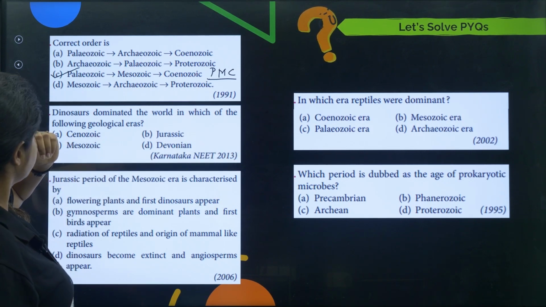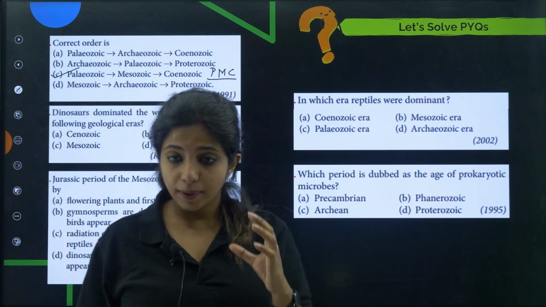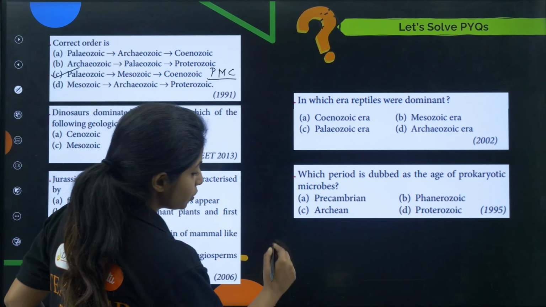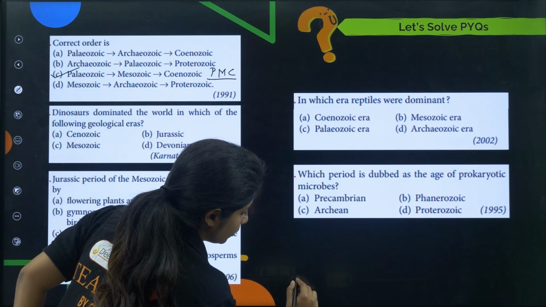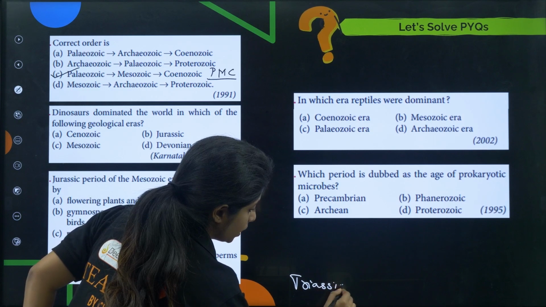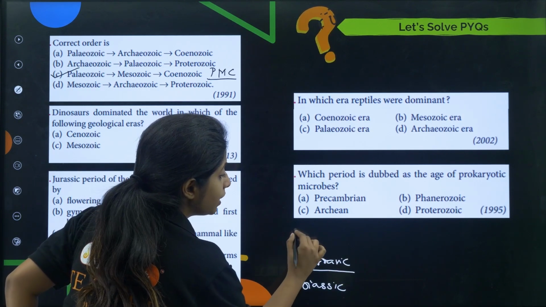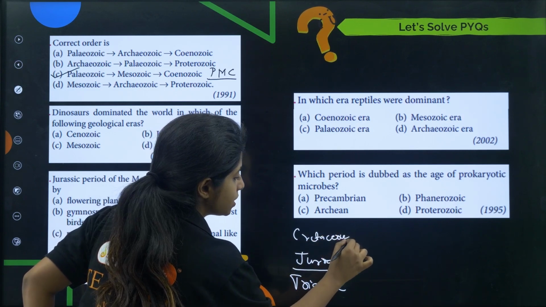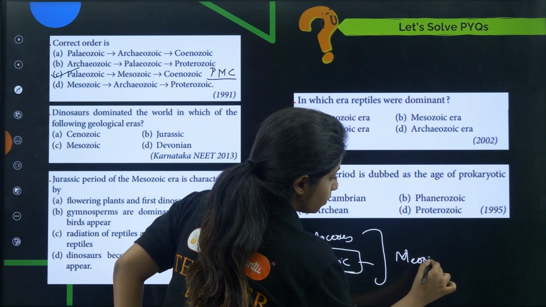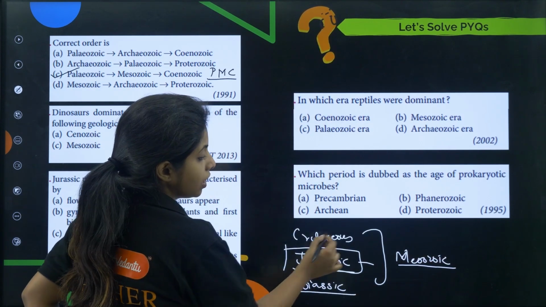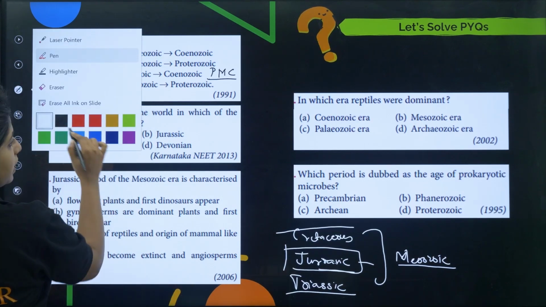Now going ahead, dinosaurs dominated the world in which of the following geological eras? I already told you that dinosaurs and everything came up in the Mesozoic era. Over here, the first time that they appeared was Triassic. Then in Jurassic they flourished. They were dominant, and then in Cretaceous they were almost getting extinct. So this comes under Mesozoic, but you have to be a bit specific, because from here they arose and here they got extinct. So obviously this is the stage where they were actually dominating. So this becomes the answer, my dear children.